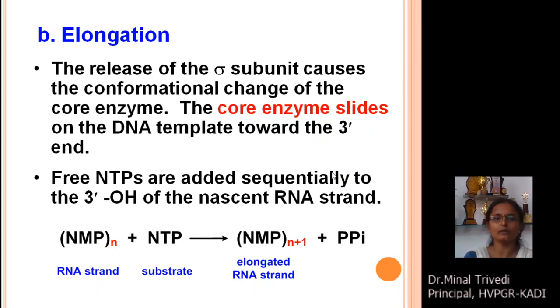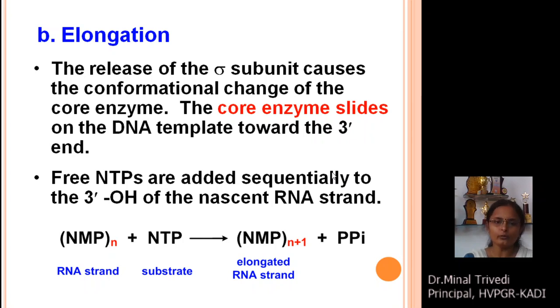The sigma subunit dissociates because of conformational changes in the structure of the enzyme, and only the core enzyme moves through the DNA template from the upstream to the downstream location, meaning from the promoter region towards the terminator region, and carries out the synthesis of the RNA molecule.